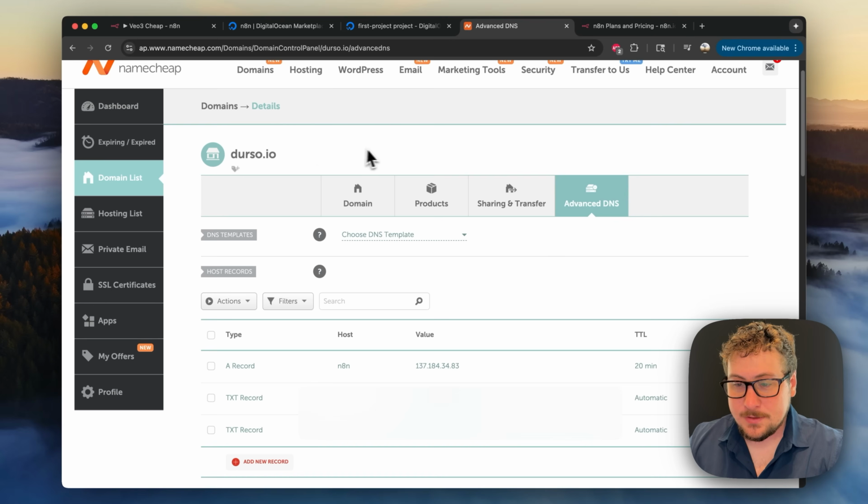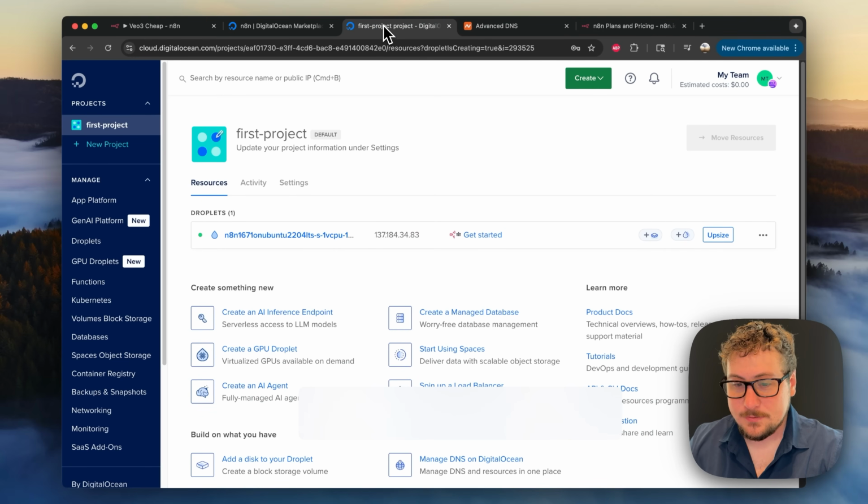You're going to go to the domain you want to set up. This is going to be where you type in your browser every time you want to edit N8N. Then you're going to go to advanced DNS, and over here you're going to hit add new record. It's going to be an A record. The host is going to be N8N, and the value is going to be the IP address from your droplet. The TTL you could do at pretty much whatever, but I did it for 20 minutes. And once you have all that set up, you can go back to DigitalOcean.